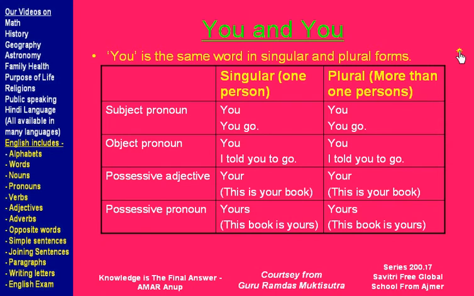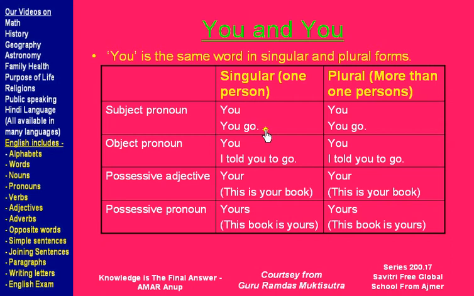Next is you and you. See, you is common in many forms of pronouns in second person. So in singular and plural we will have slight difference, but in you the difference is very minimal or not at all. So when we are talking about you as subject pronoun, we will say you go for singular person. For plural also we will say you go. So here you is the subject and go is the verb.